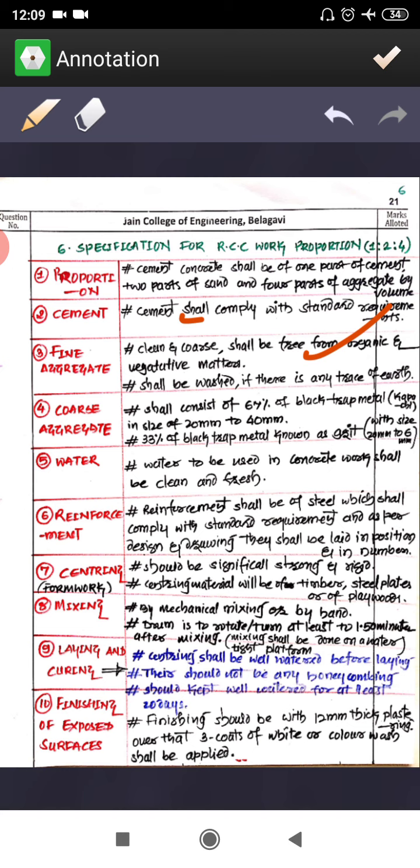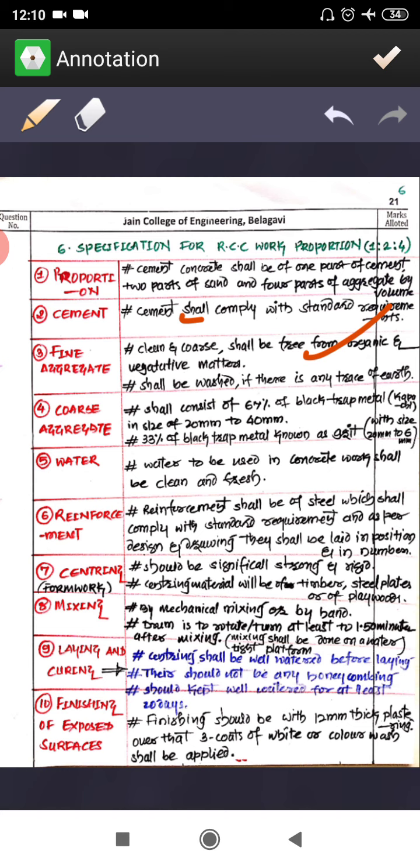Then coarse aggregate, see what you will be having. You will be having 67% of black trap metal, what we call aggregates, right? Coarse aggregate, or you can call it jelly, or in other words, you can call it kapachi also, right? Three words are there: coarse aggregate, jelly, and kapachi. That also you can use.